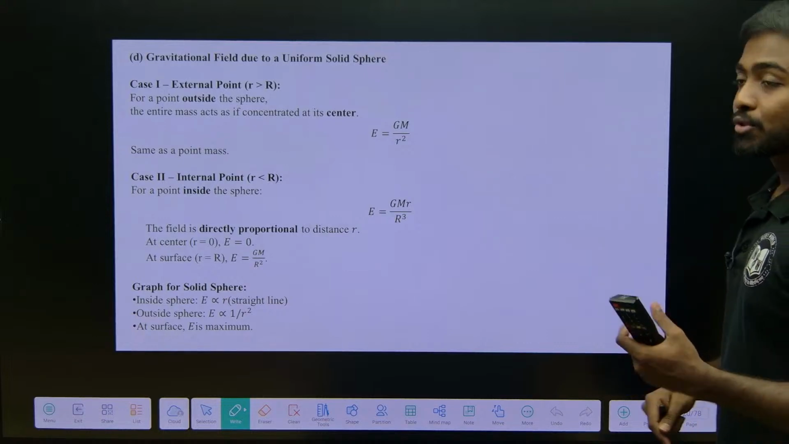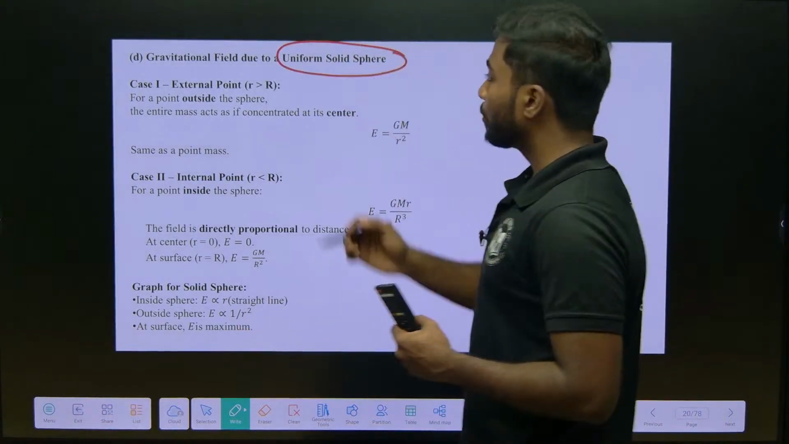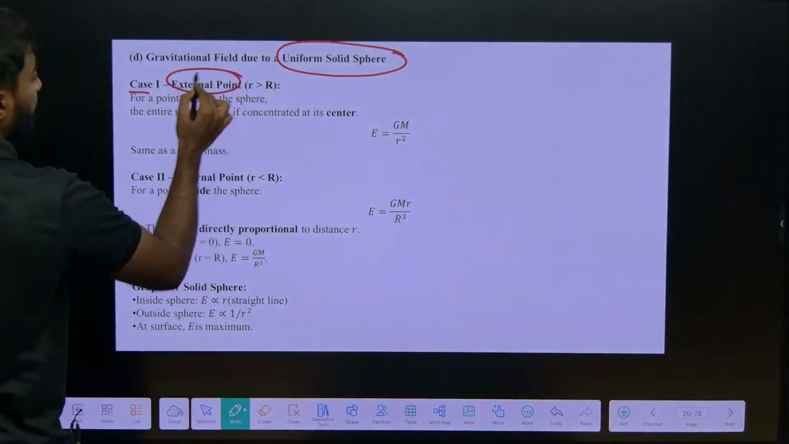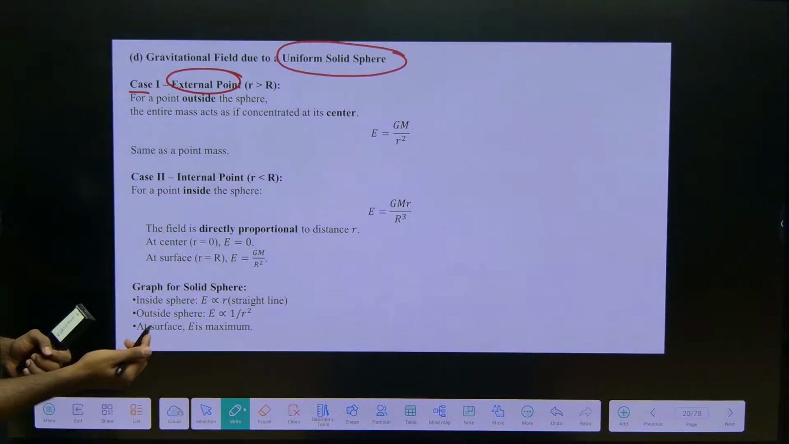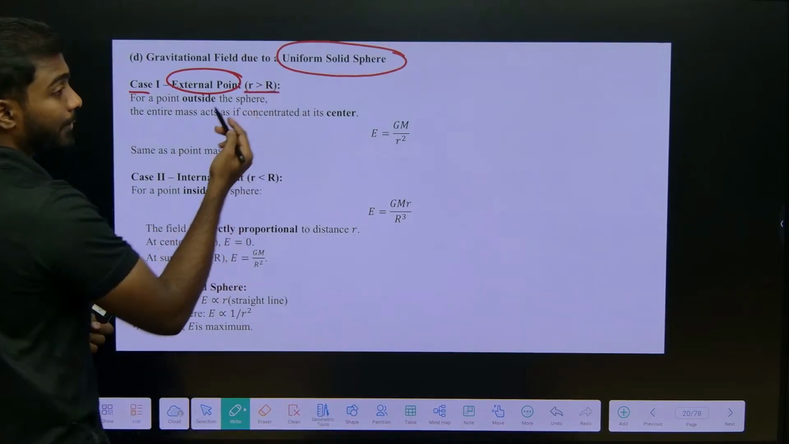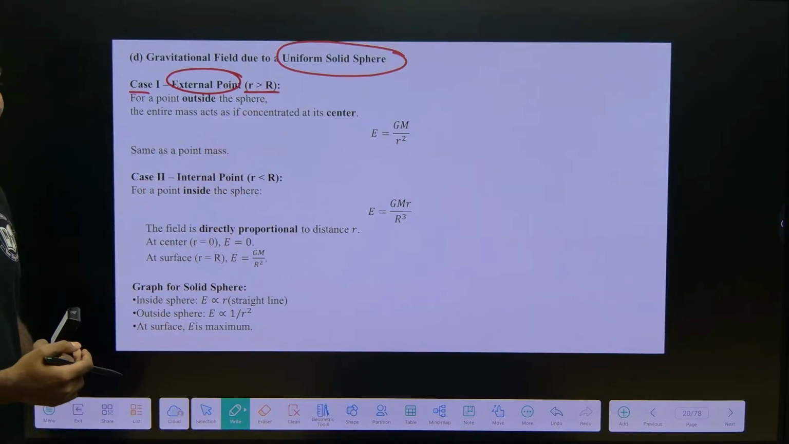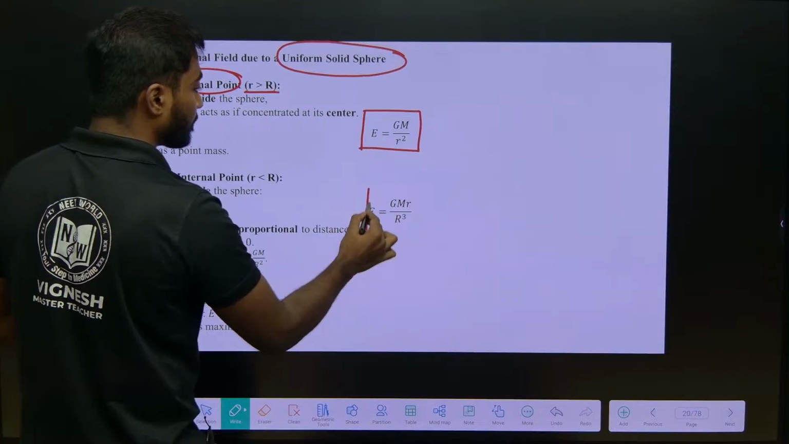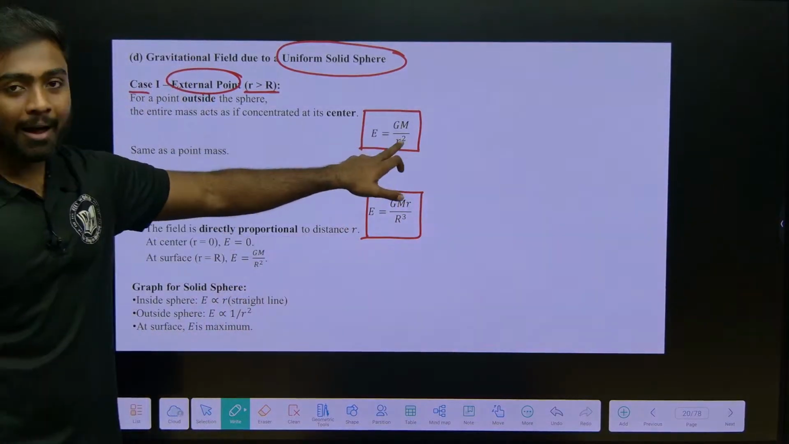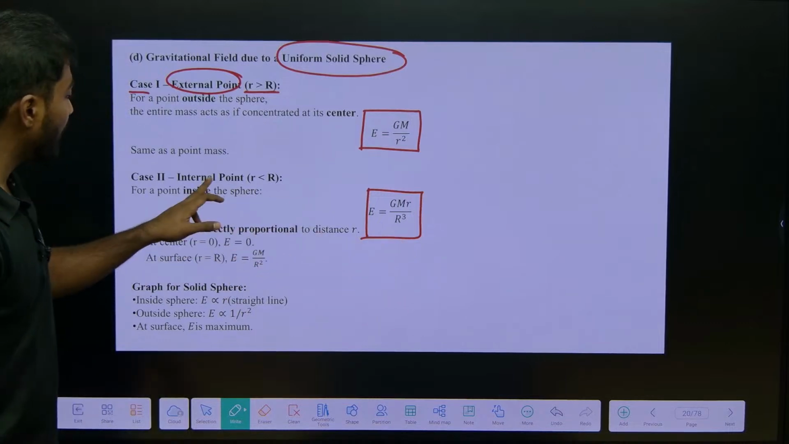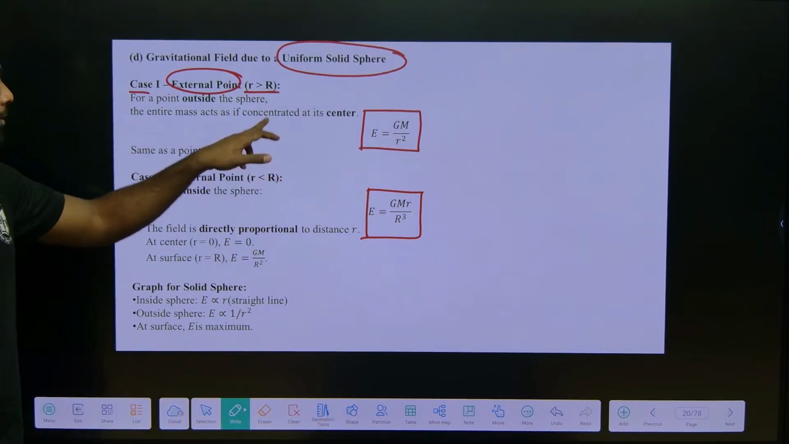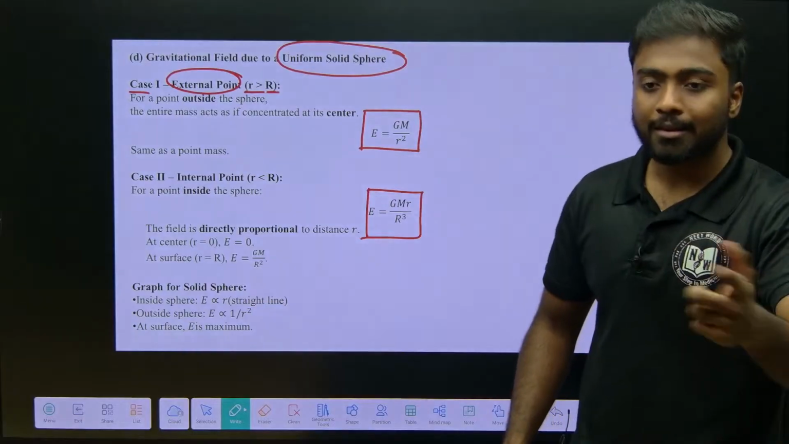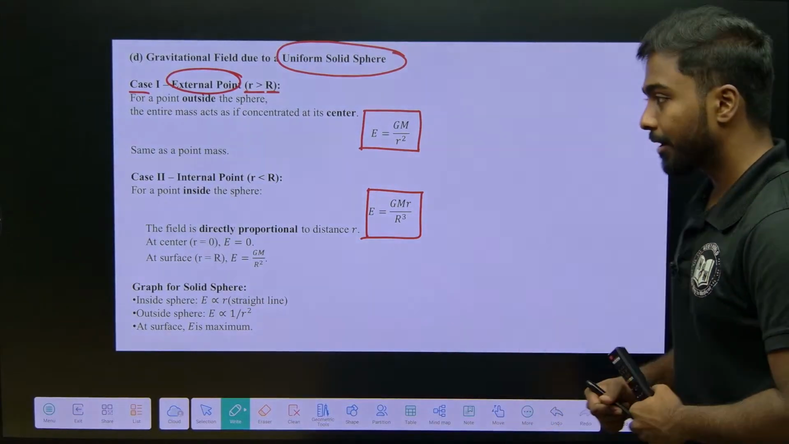gravitational field due to uniform solid sphere. Disk completed, now it is a solid sphere. So, totally two cases. Case 1 is external point. External point in the sense like capital R will be less than the small r. So, whatever formula we have got for the circular ring, the same. Okay, E is equal to Gm by r square, E is equal to Gm r by R cube. Okay, when capital R is less than small r, and when capital R is greater than small r. These two formulas for the solid sphere. When we talk about the circular ring, the same formula takes place there, right.